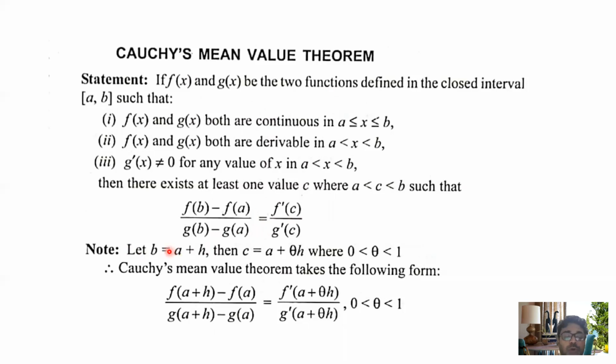Another form: if I substitute b equal to a plus h and c equal to a plus theta h, where theta lies between 0 and 1, that is 0 less than theta less than 1, Cauchy's mean value theorem takes the following form: (f(a plus h) minus f(a)) by (g(a plus h) minus g(a)) is equal to f dash (a plus theta h) by g dash (a plus theta h), where 0 less than theta less than 1.